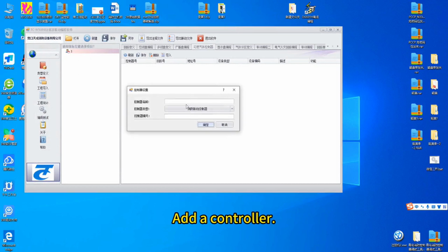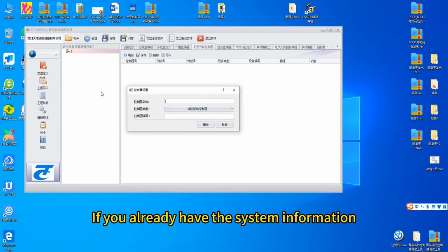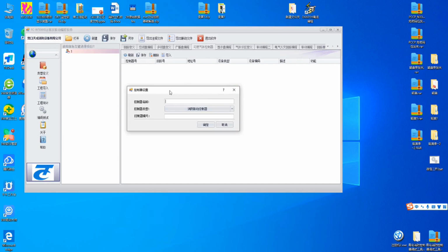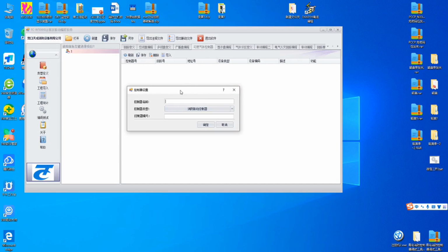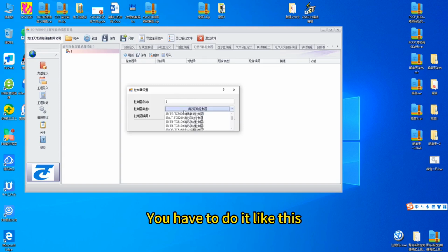Add a controller. If you already have the system information, you can use USB to export the data. Then modify the data. For the first time doing this, you have to do it like this.